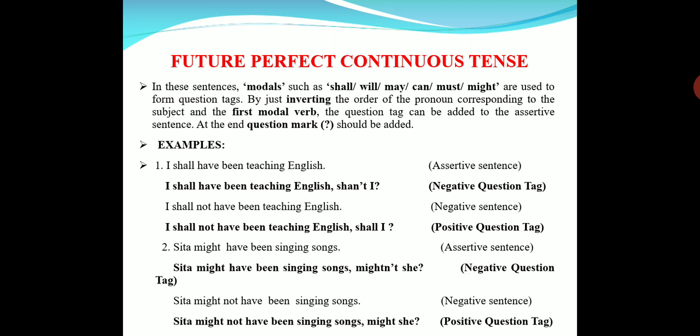If will is there, we start with will. But if the sentence is positive, we have to write the negative and we have to learn the contracted forms. For shall, it is shan't. For will, it is won't. For must, it is mustn't. For can, it is can't. For may, it is mayn't. For might, it is mightn't. Like that. So those forms you have to remember.